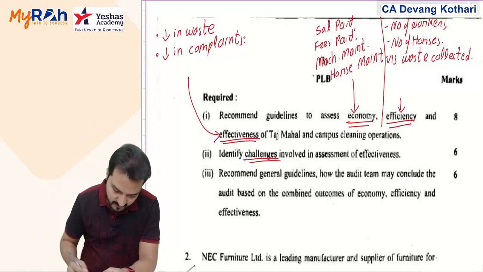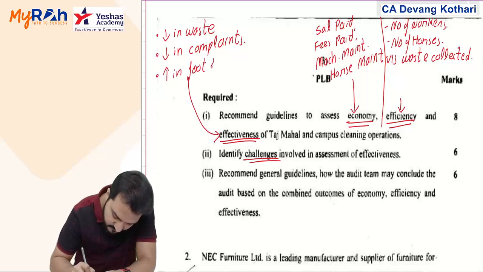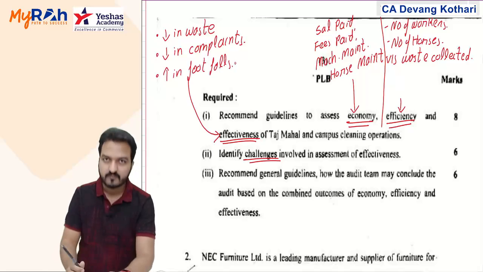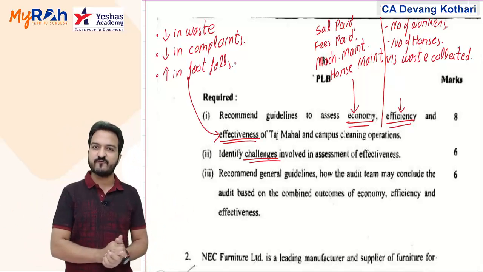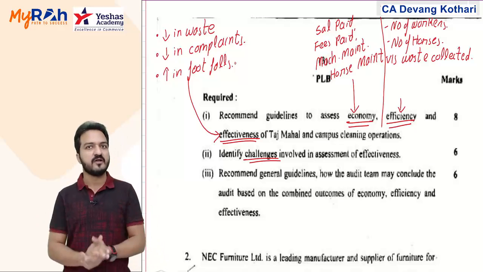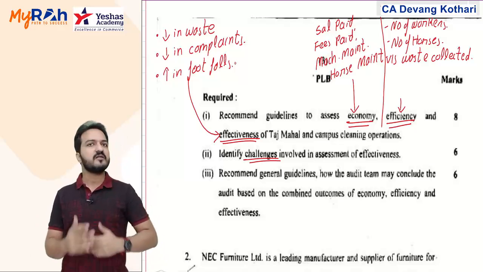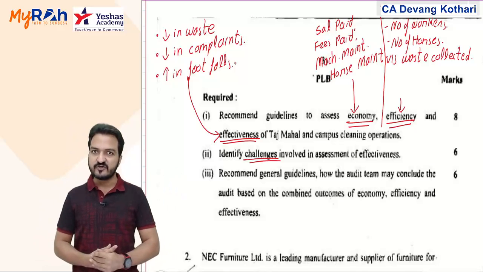Or you can also keep a track of an increase in footfalls. More footfalls in our premises, more footfalls in the Taj Mahal in the long run, would indicate that cleanliness has been achieved good enough. Yeah, these are the possible ways of assessing whether effectiveness is achieved or not.